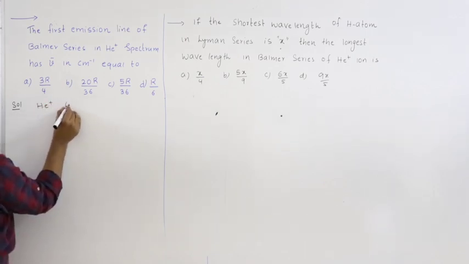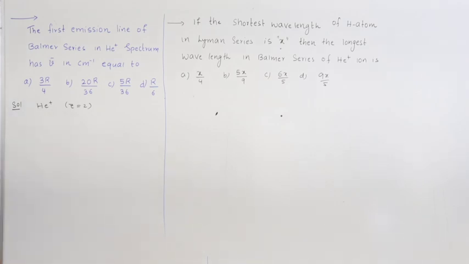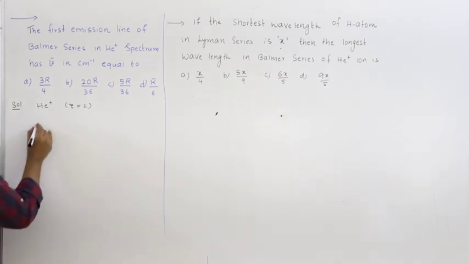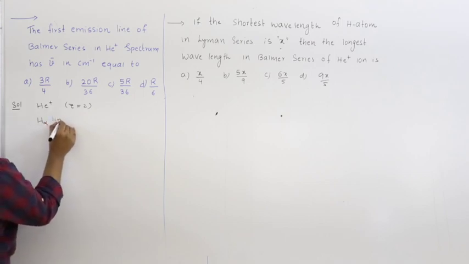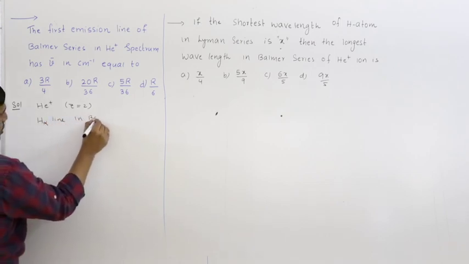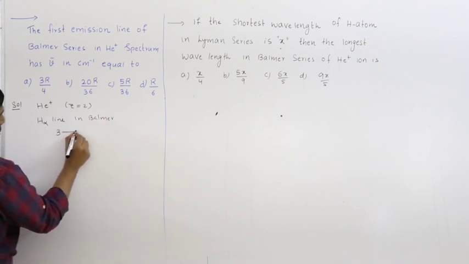What information can we gather? He plus ion, Z value is 2. This is the first thing you have to do: always write the atomic number. Next, first emission line. That means nothing but the first line, H alpha line in Balmer series. That is nothing but 3 to 2.